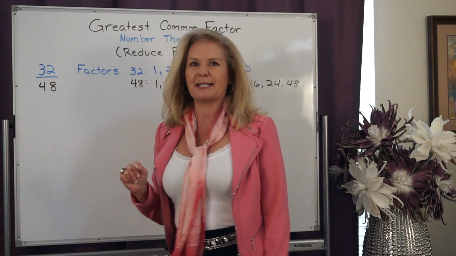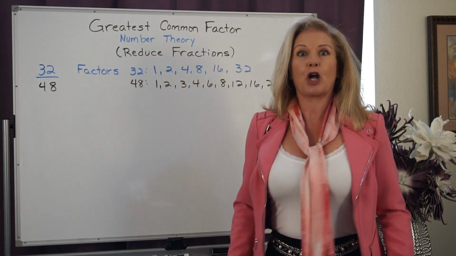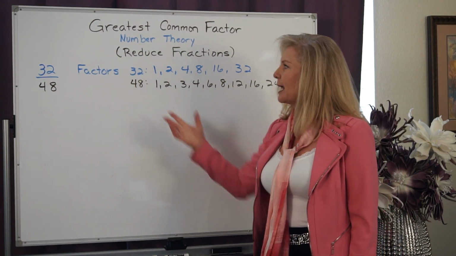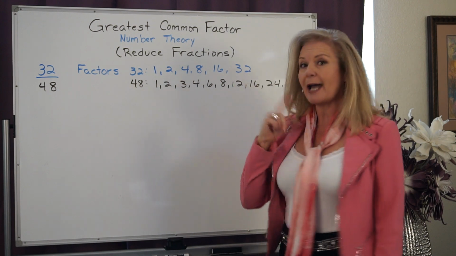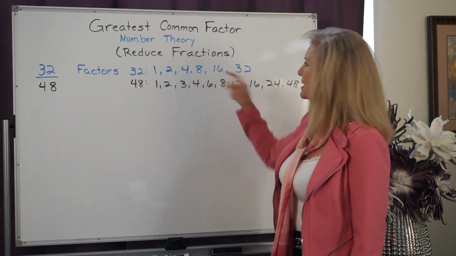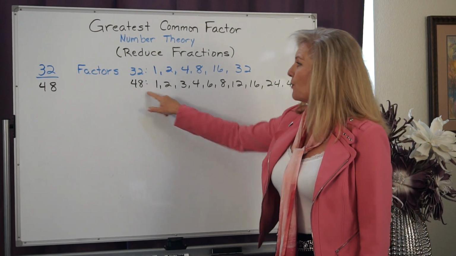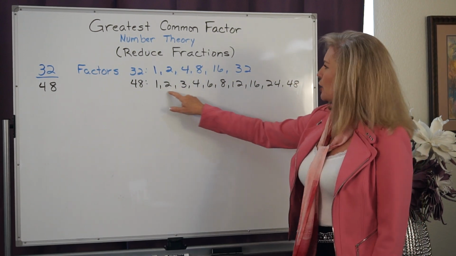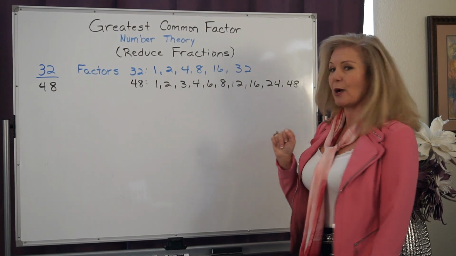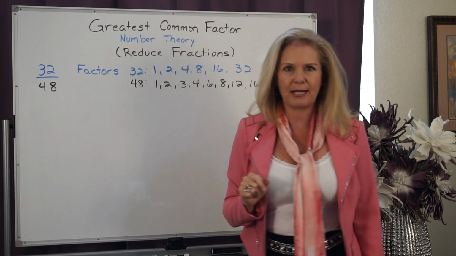So if we take a look at this fraction, 32/48, in order to find the greatest common factor, what I need to do is go back to the factors of 32 and the factors of 48. So I know that 1 times 32 equals 32, or 2 times 16 is equal to 32, or 4 times 8 equals 32. For 48, I have 1 times 48, 2 times 24, 3 times 16, 4 times 12, or 6 times 8. But I want to find the common factors.